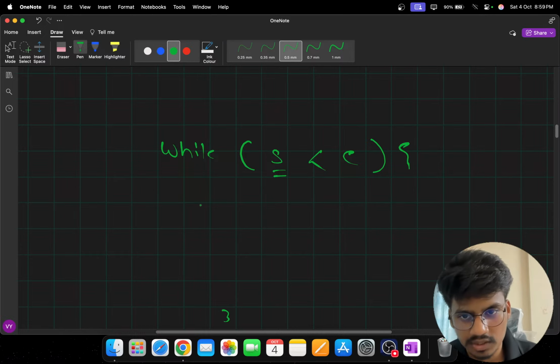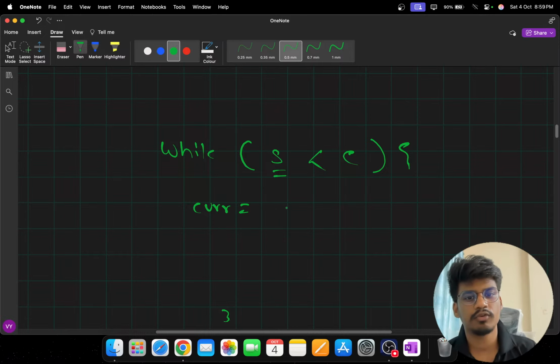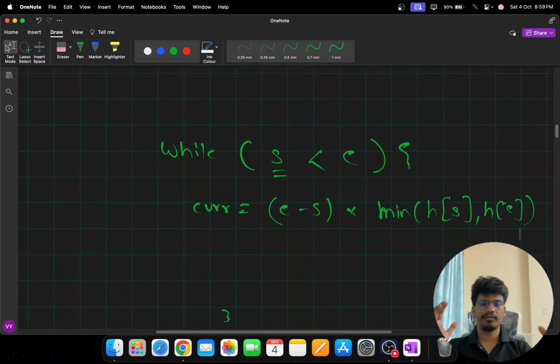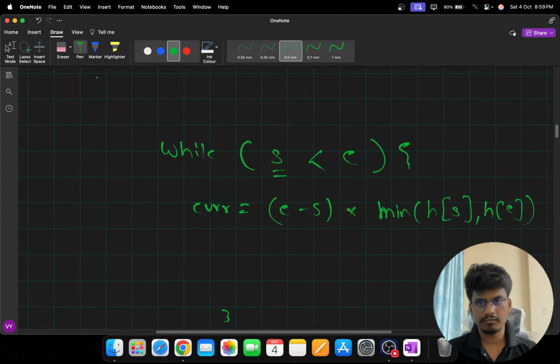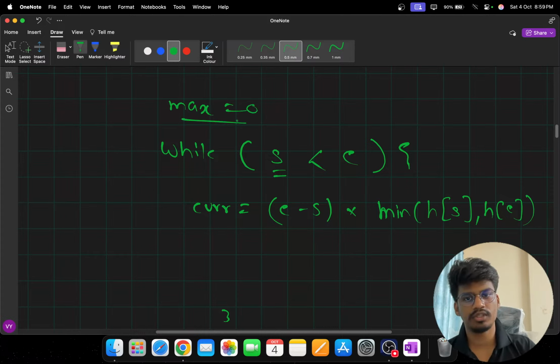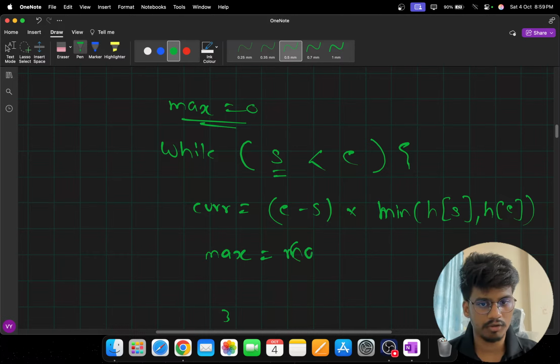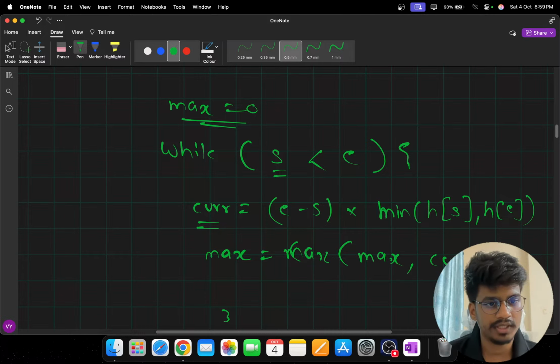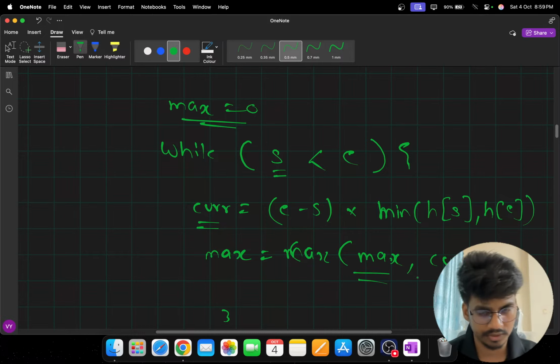So first we will find the current answer. The current answer would be basically E minus S, times the minimum of the height of S and the height of E. In this manner we find the area, and then we will maintain a max variable, maybe 0 initially, and the max would be the maximum of our previous max or the current one, because there is a possibility that the current is better than the previous answer.